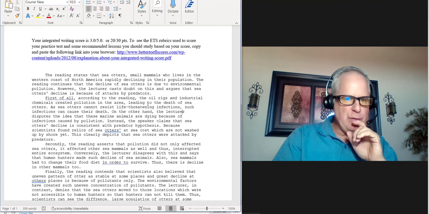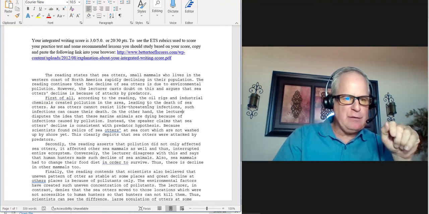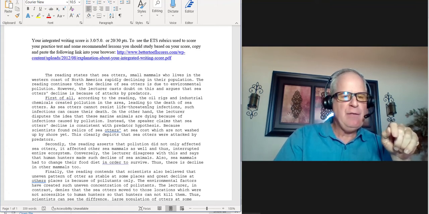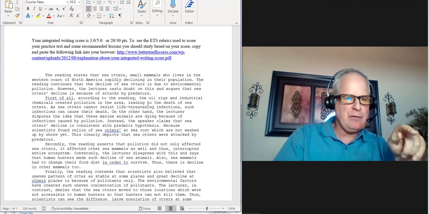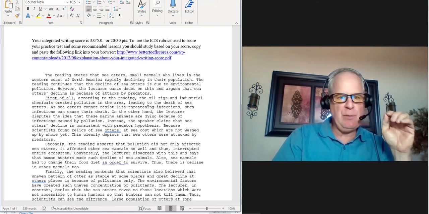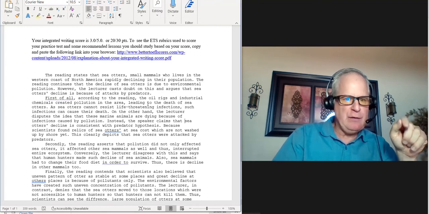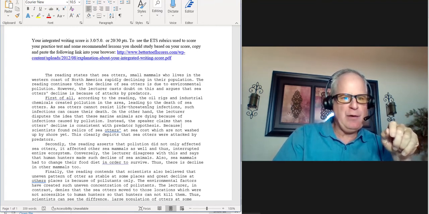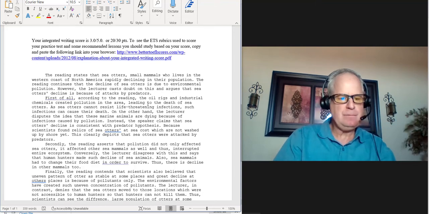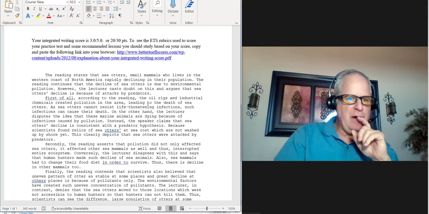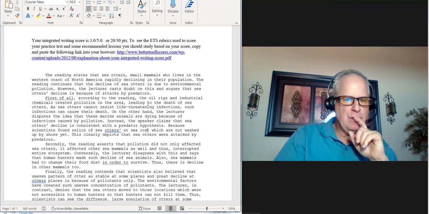It says, as sea otters cannot resist life-threatening infections, such infections can cause their death. On the other hand, the lecture disputes the idea that these marine animals are dying because of infections caused by pollution. Instead, the speaker claims that sea otters' decline is consistent with predator hypothesis. Because scientists found relics of sea otters at sea, yeah, this is a problem.